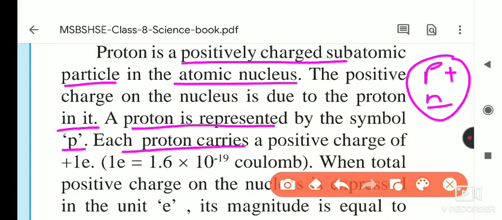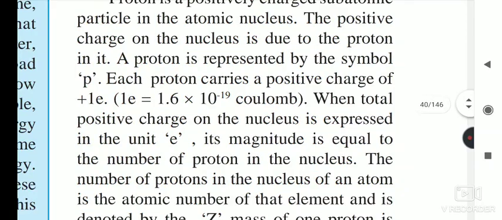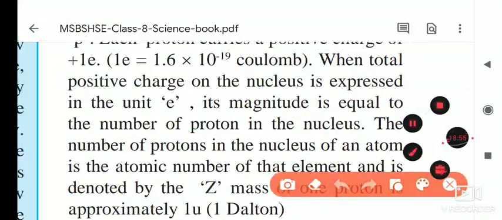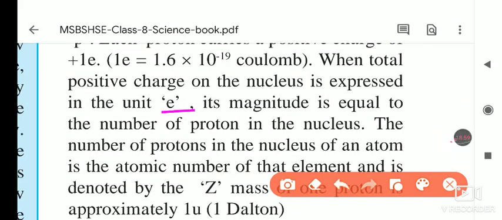Each proton carries a positive charge of +1e, and 1e is equal to 1.6 × 10^-19 coulomb. When the total positive charge in the nucleus is expressed in units of e, its magnitude is equal to the number of protons in the nucleus.